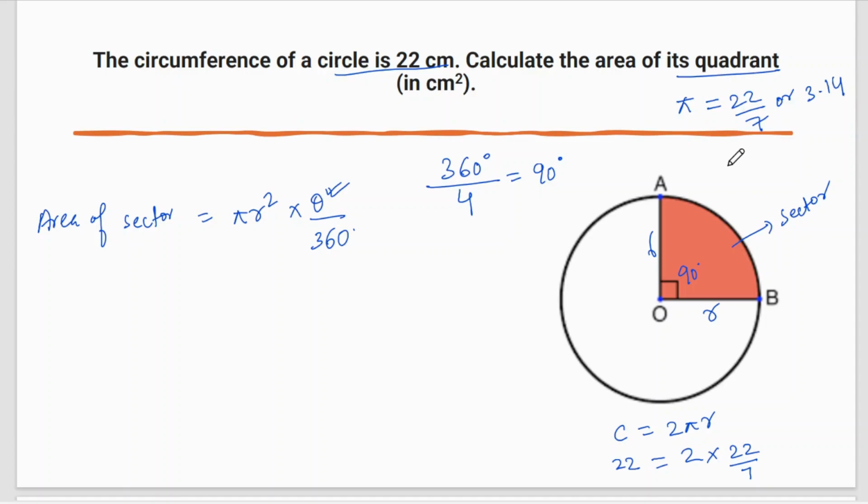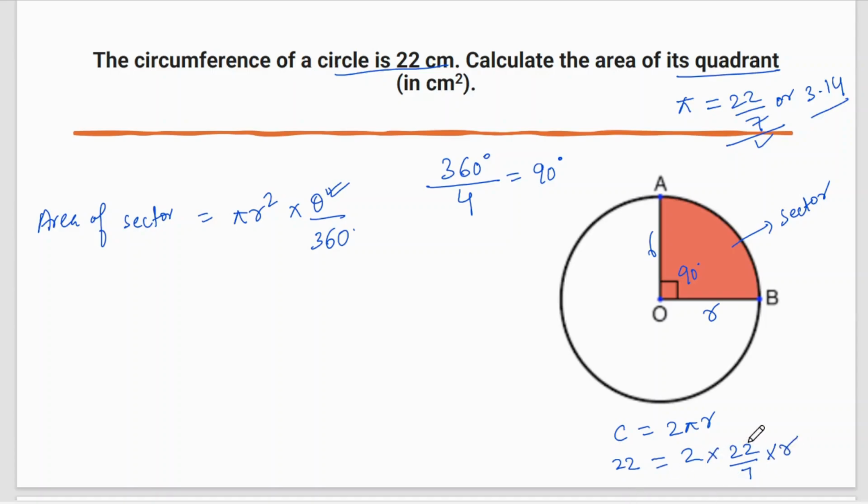Mostly it is said in the question which value of pi to be used. But if it is not there, then use your brain and for the convenience of your calculation, choose either 22 by 7 or 3.14. So here I am using 22 by 7 because 22 and 22 will get cancelled out. So I am doing that.